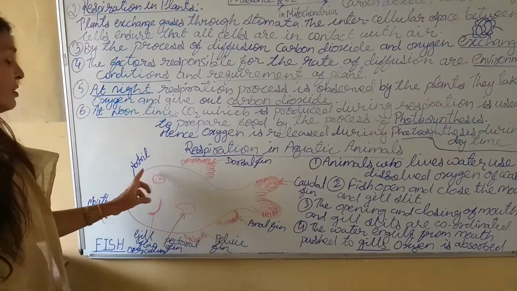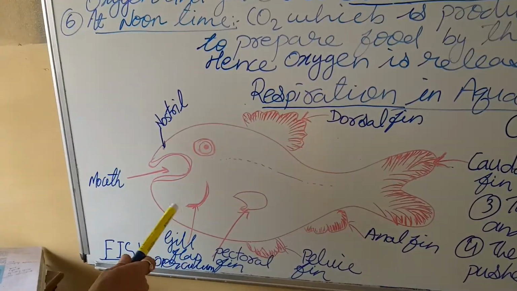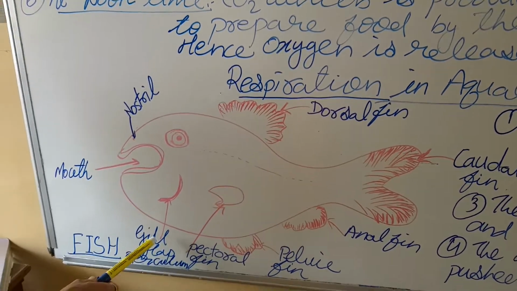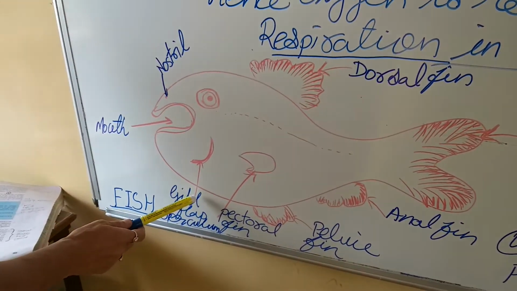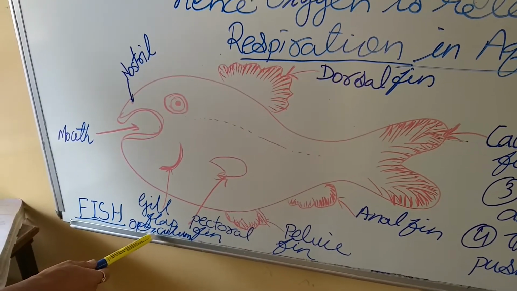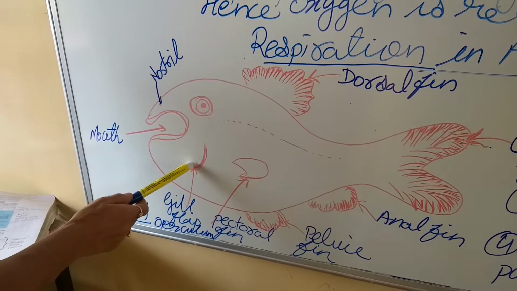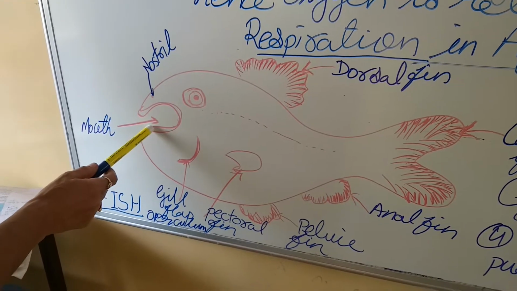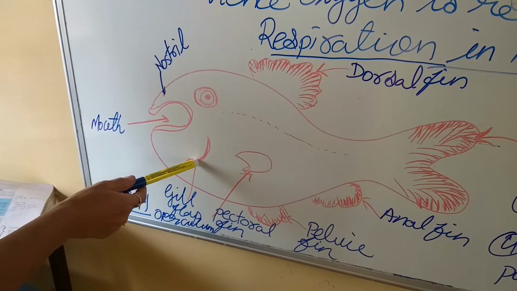As these are the different parts of the fish. The dorsal fin, the main part which we are going to discuss is the mouth and the gill flap, or we call it operculum also. So these two play the major role in the process of respiration in case of aquatic animals, and particularly for fish I am speaking.